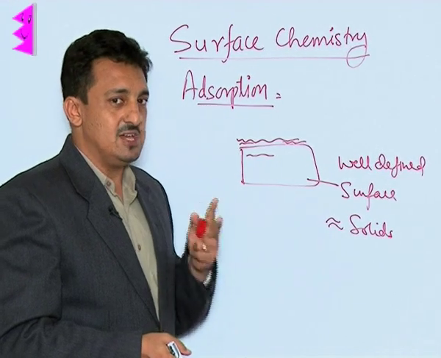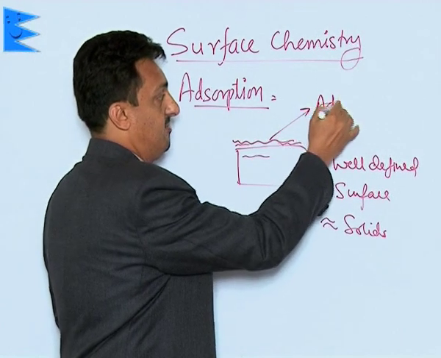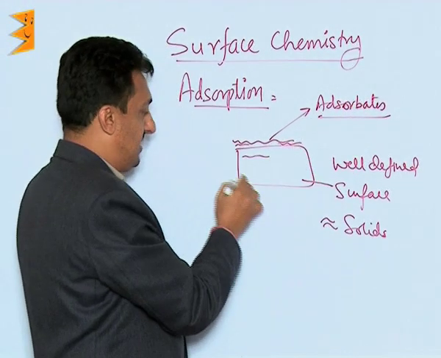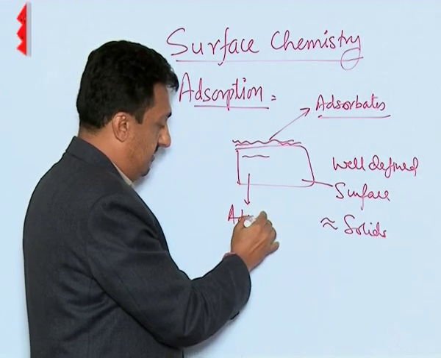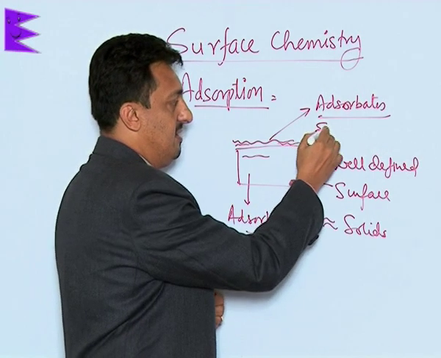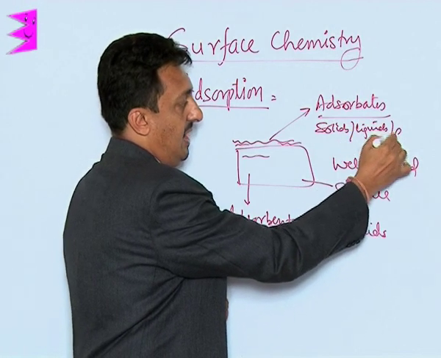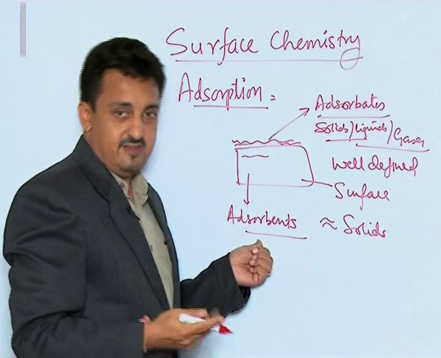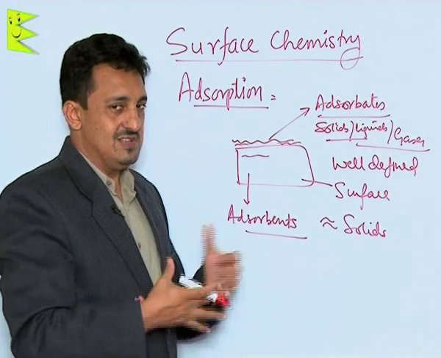Now, two technical terms are used here. The substances which get adsorbed are called adsorbates, and the substances on which they are adsorbed, which are adsorbing them, are called adsorbents. Now, the adsorbates can be solids, liquids, or gases. They can be any one of these three. But adsorbents can be solids, and they can be liquids also, but mainly we will study solids.